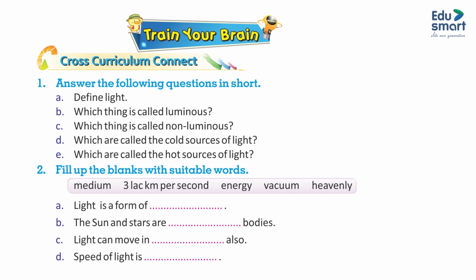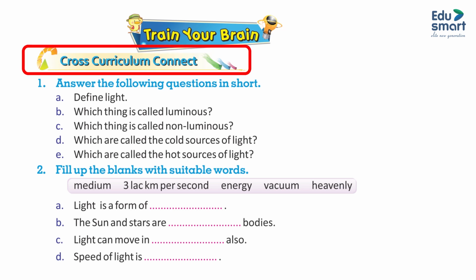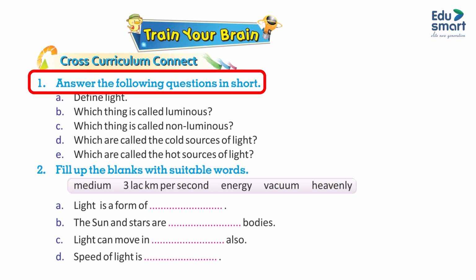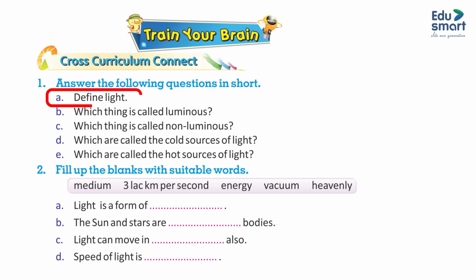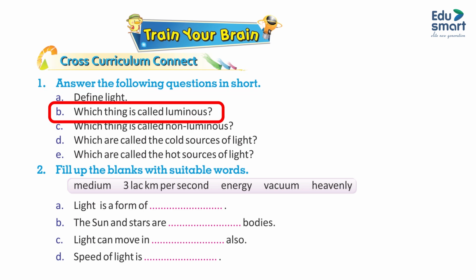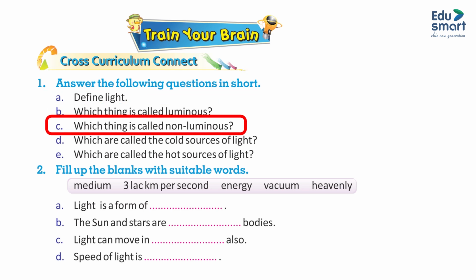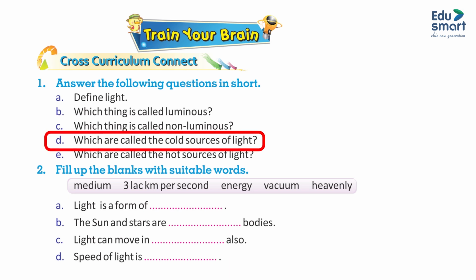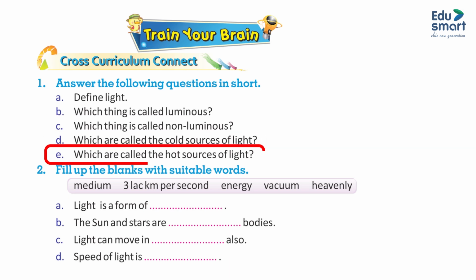Train your brain. Cross-curriculum object. 1. Answer the following questions in short. A. Define light. B. Which thing is called luminous? C. Which thing is called non-luminous? D. Which are called the cold sources of light? E. Which are called the hot sources of light?